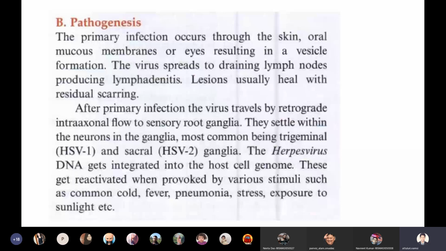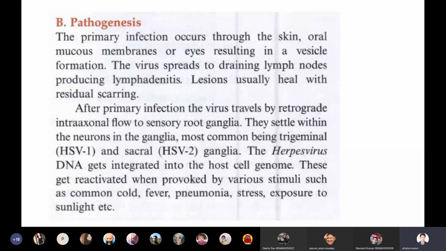You have different types of facial nerves. So particularly this virus will use the trigeminal and sacral ganglia to migrate. So after primary infection, it will migrate towards the sensory root ganglia by retrograde intraaxonal flow.